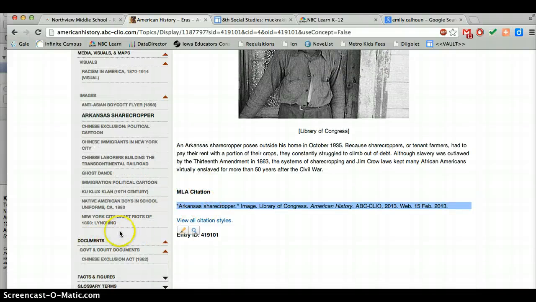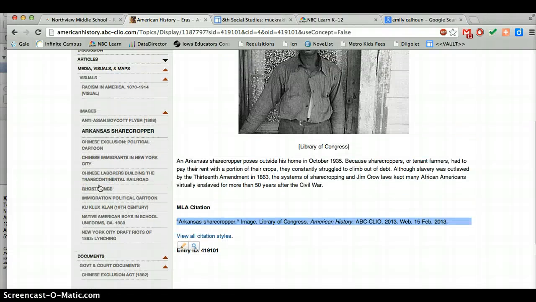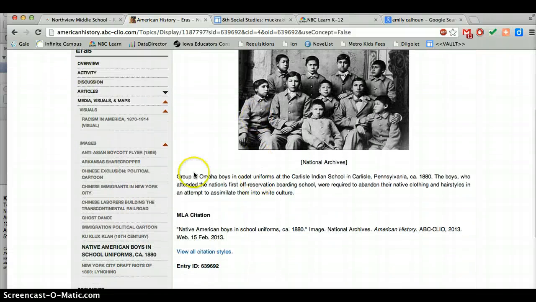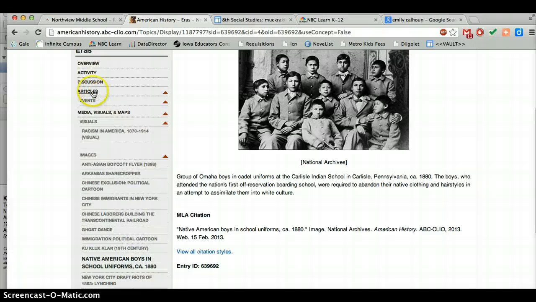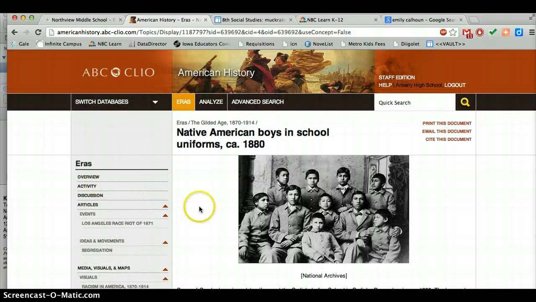Okay, so documents, maybe you want to look at, well, if you're not looking at immigration, then you might not want to look at that, but as you click on things, you can sometimes follow the trail a little bit more. So you see that sometimes new things pop up depending on what you click on.